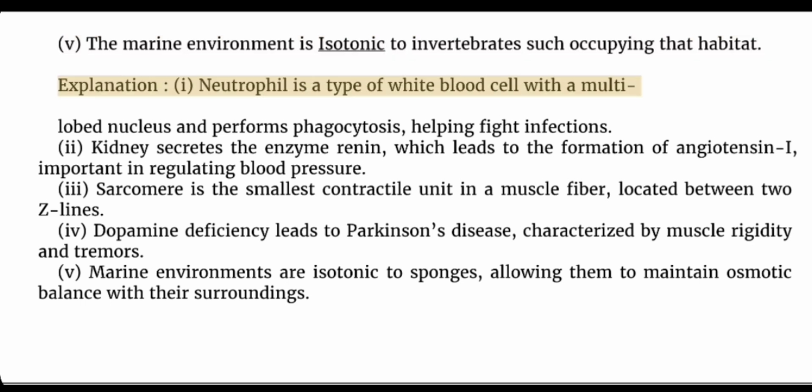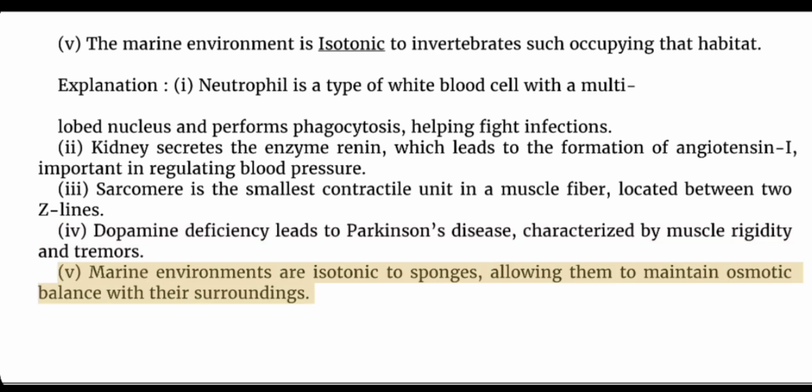Explanation. I. Neutrophil is a type of white blood cell with a multi-lobed nucleus and performs phagocytosis, helping fight infections. II. Kidney secretes the enzyme renin, which leads to the formation of angiotensin I, important in regulating blood pressure. III. Sarcomere is the smallest contractile unit in a muscle fiber, located between two Z lines. IV. Dopamine deficiency leads to Parkinson's disease, characterized by muscle rigidity and tremors. V. Marine environments are isotonic to sponges, allowing them to maintain osmotic balance with their surroundings.